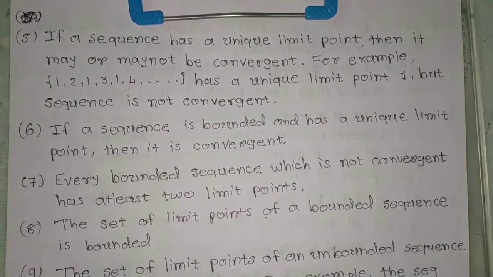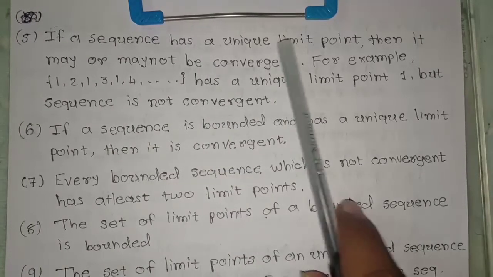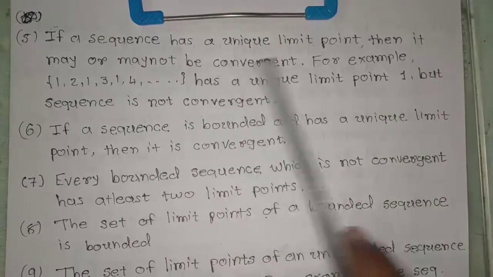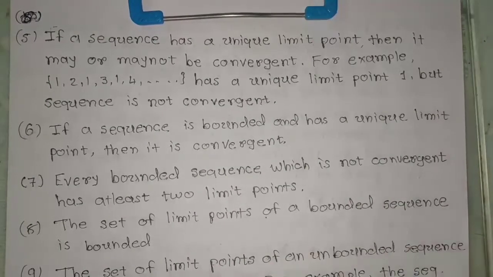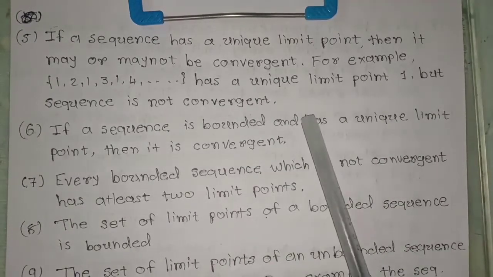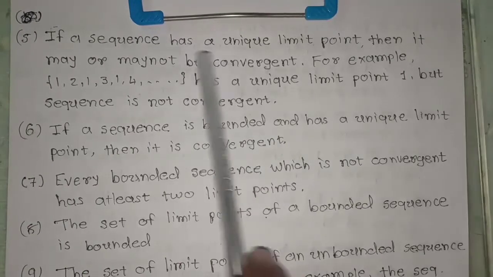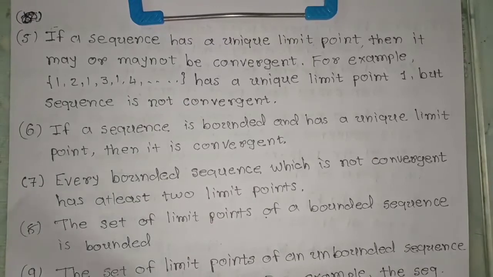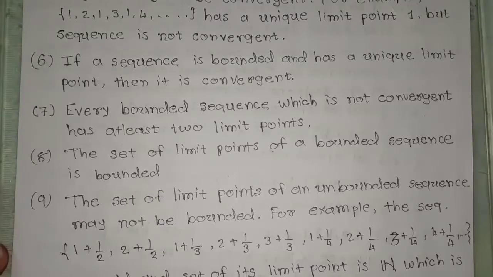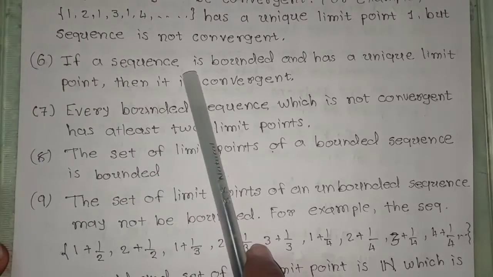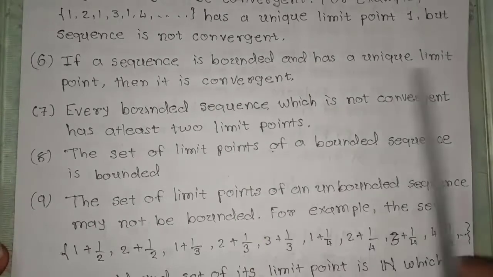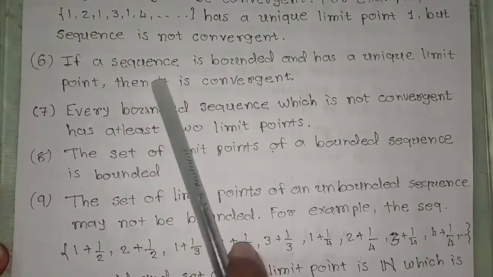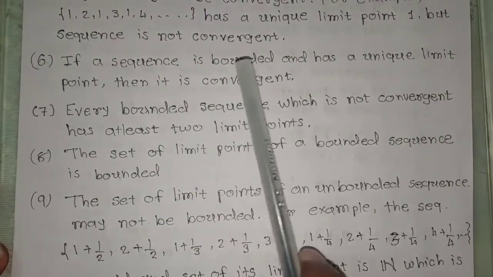Next result is, if a sequence has a unique limit point, then it may or may not be convergent. For example, consider this sequence 1, 2, 1, 3, 1, 4 and so on, and this sequence has 1 as its limit point, but here we can see that this sequence is not convergent. Okay. Next, if a sequence is bounded and has a unique limit point, then that sequence will be convergent.